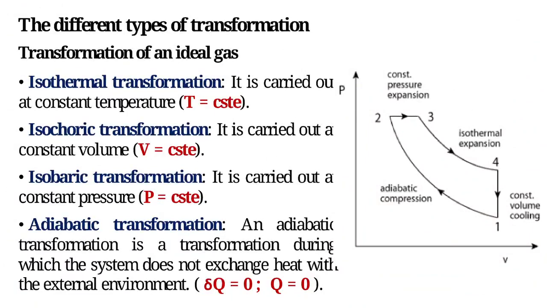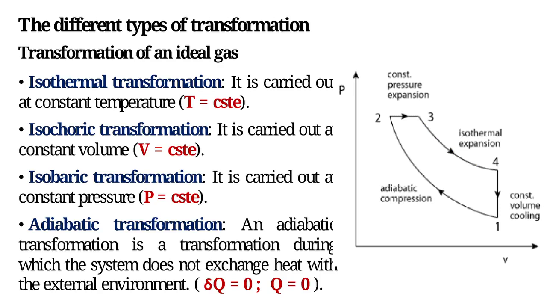The different types of transformation. Transformation of an ideal gas. Isothermal transformation. It is carried out at constant temperature, T equals constant. Isochoric transformation. It is carried out at constant volume, V equals constant. Isobaric transformation. It is carried out at constant pressure, P equals constant.